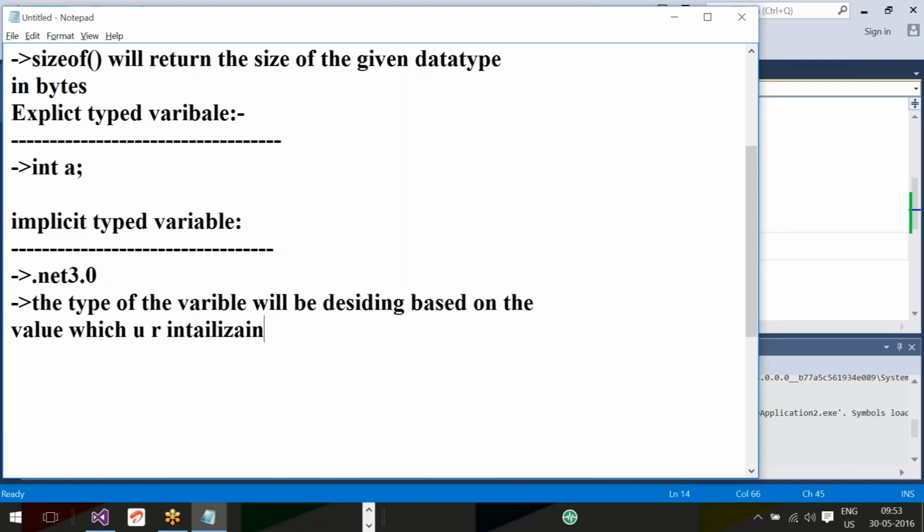At the time of declaring the variable, you will not decide the type. The type will be decided based on the value which you are initializing.